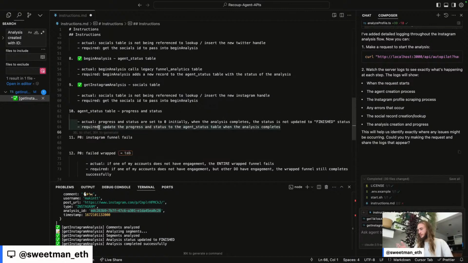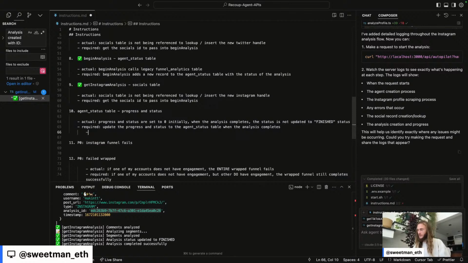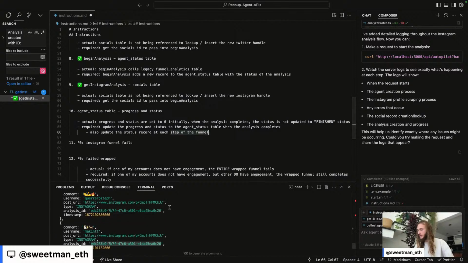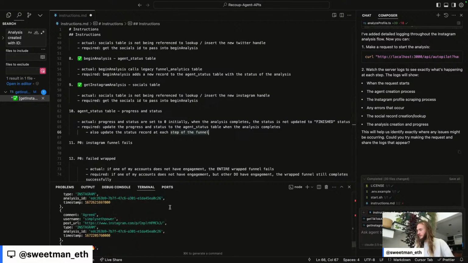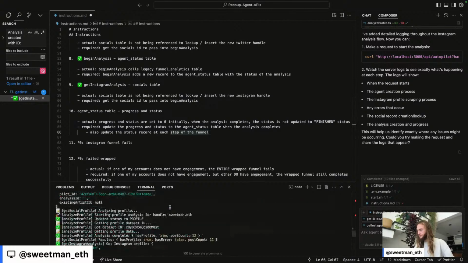And then we'll add in, this is what I'm saying. So I'll let it do out the required at this point. Update the progress and status to the agent status table when the analysis completes. Also update the status record at each step of the funnel, which includes, let's make it explicit.